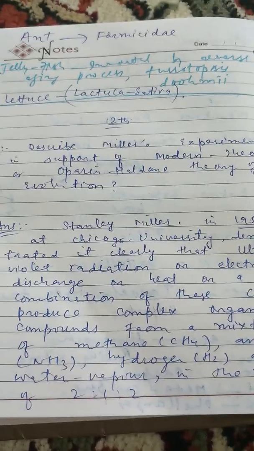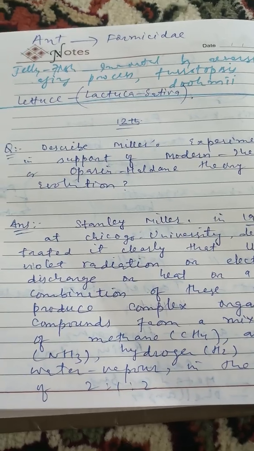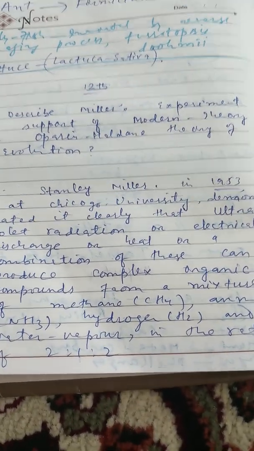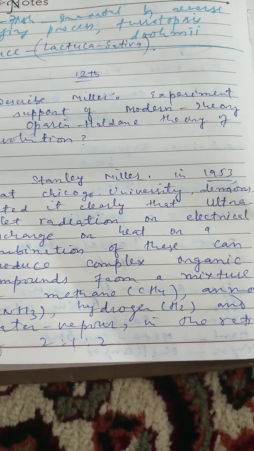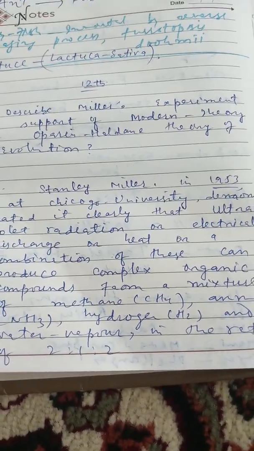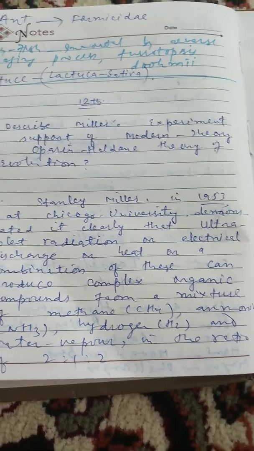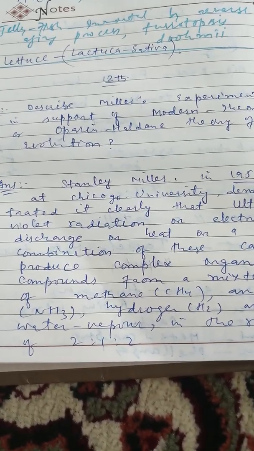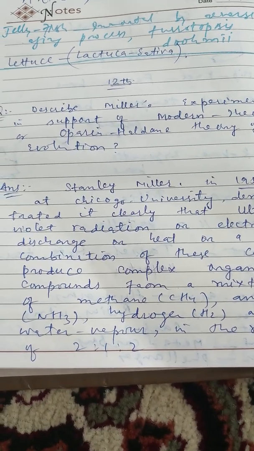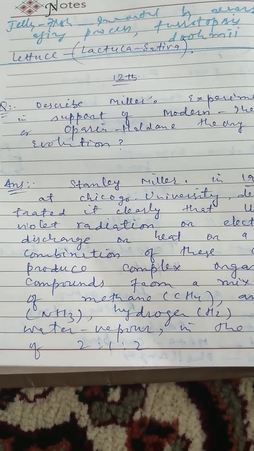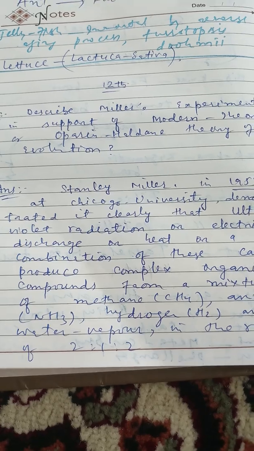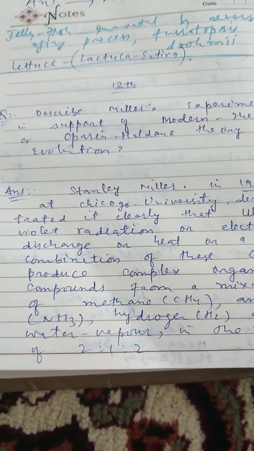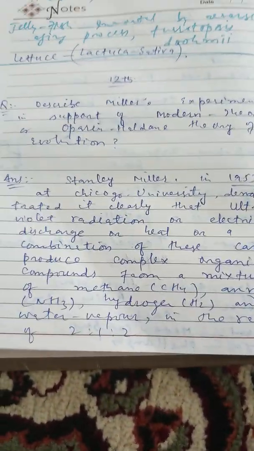Today's topic is for class 12th. Yesterday, in the recent topic, I told you about the modern theory of origin of life, and today I will deliver a lesson about the experiment given by Miller in support of the modern theory of origin of life, or rather the Oparin Haldane theory of origin of life.